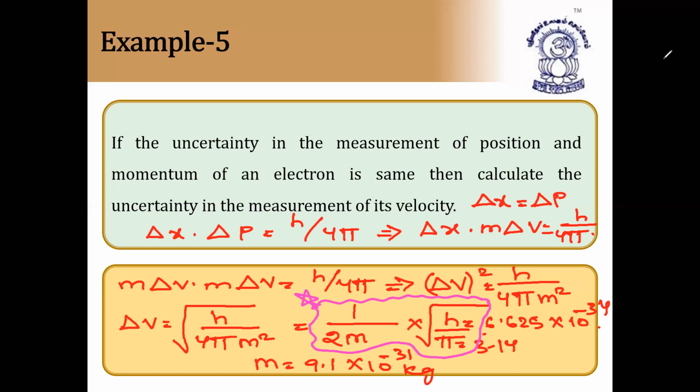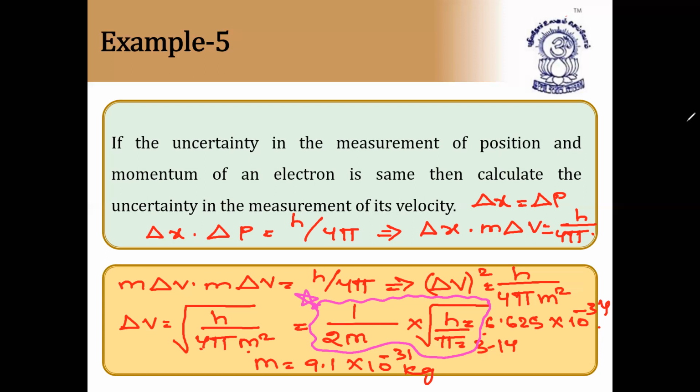Means delta v whole square is equal to h by 4 pi m square. By this we can write delta v is equal to root of h by 4 pi m square. And root 4 is nothing but 2, so 1 by 2, and root of m square is m. So finally we got the value delta v is equal to 1 by 2m into root of h by pi. I hope this is clear.